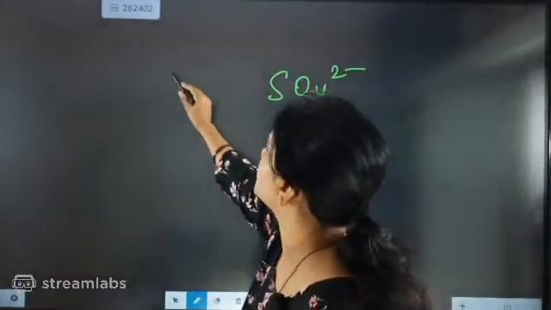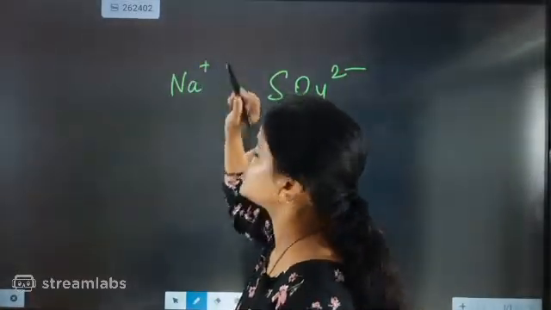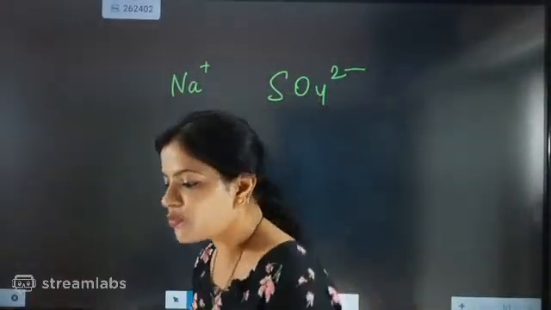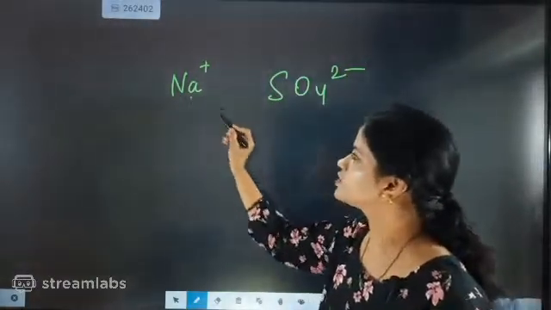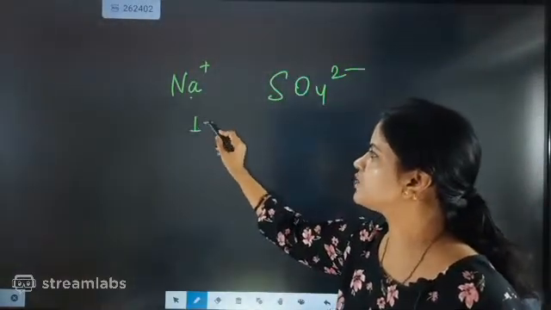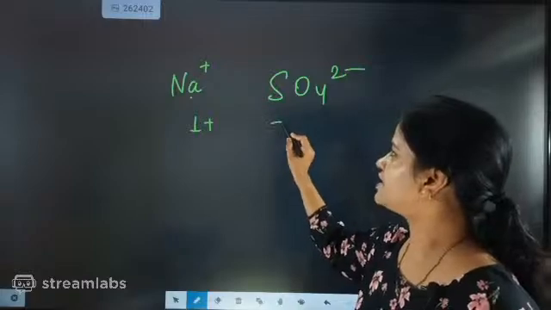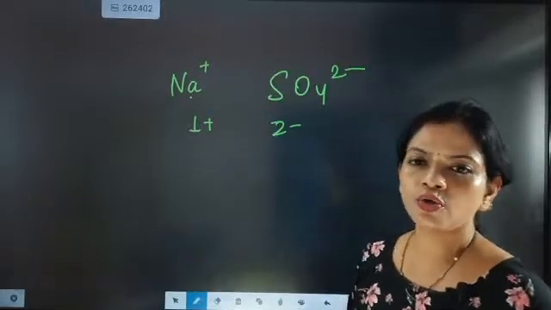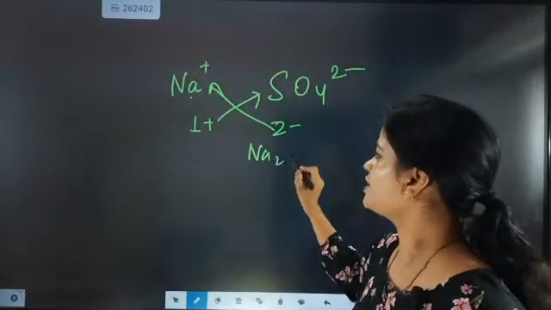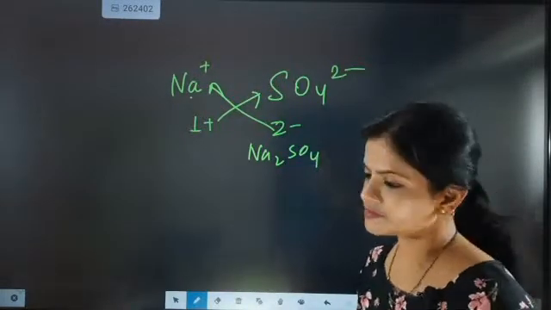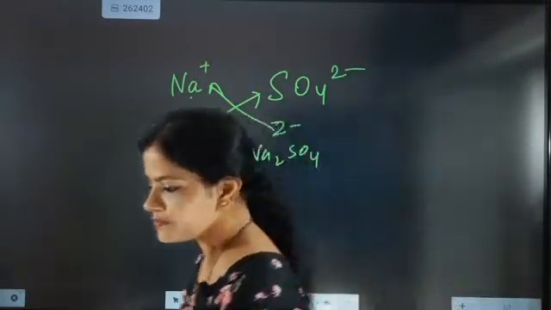And sodium is having only 1 plus charge. So one is positive, one is negative. So here crisscross rule, it is exactly coming as +1, and this one if you check, it is coming as 2 minus. So it will form Na2SO4.